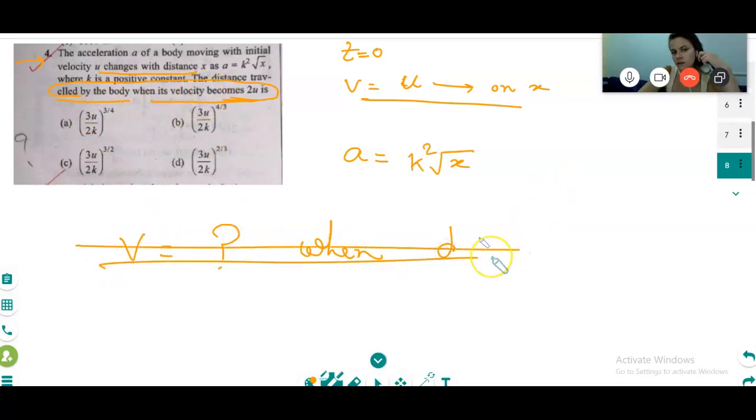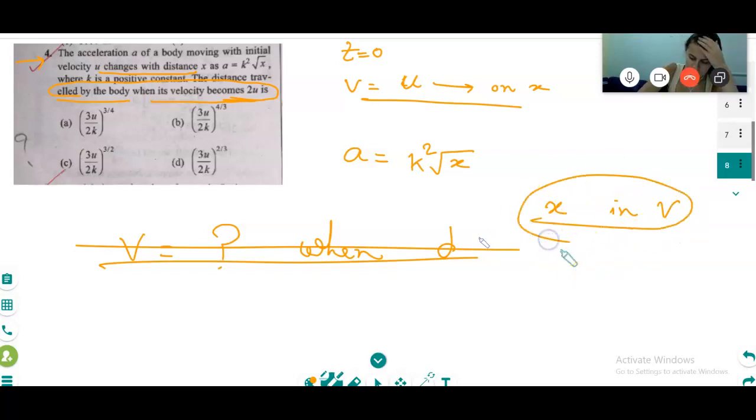So you have to get x in terms of v, correct or not? Either you can say vice versa also. The v and x formula we want, or not? Can you read one more time? You understood the question. Yes, I understood.